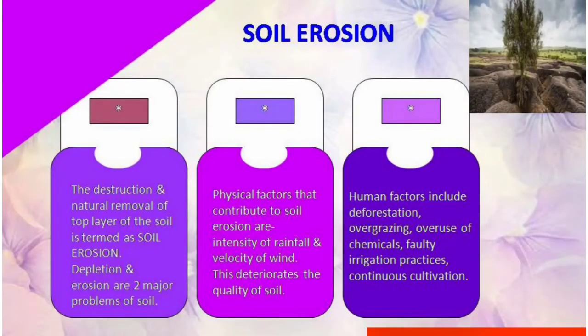Soil erosion. Soil is one of the most important natural resources that help in a country's prosperity. But the problem of soil erosion often occurs on our land. The destruction and natural removal of the top layer of the soil is termed as soil erosion. The loose soil particles are blown away by wind or washed away by water.